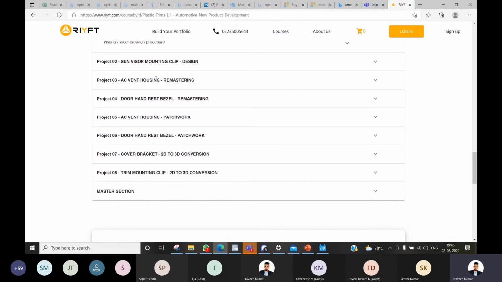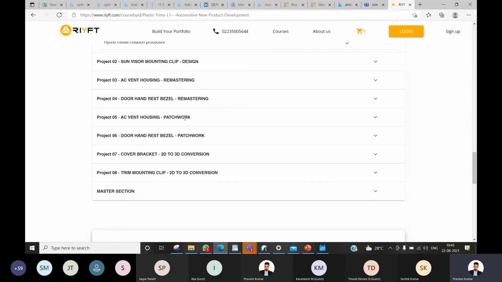The way we have prepared the curriculum, it is prepared by top industry experts. We have curated this program for freshers. Whatever a fresher requires to get into the industry and find a job, this program has been designed entirely to help the fresher find a job. If a person is able to work on AC vent housing and remastering, he will be able to clear the tool test easily, because you can expect remastering or 2D to 3D conversion projects in your interview.